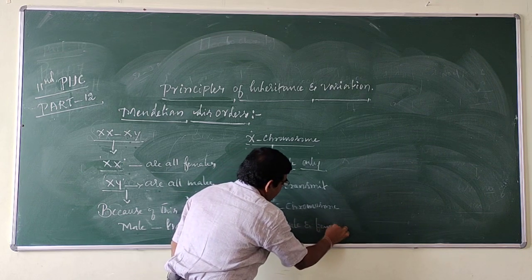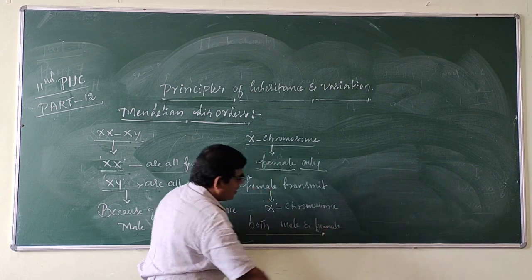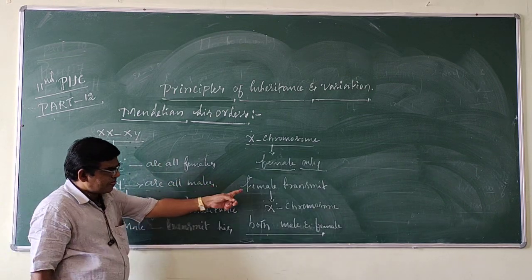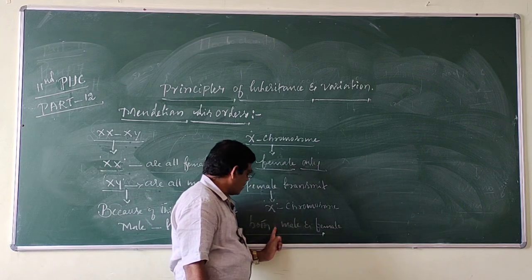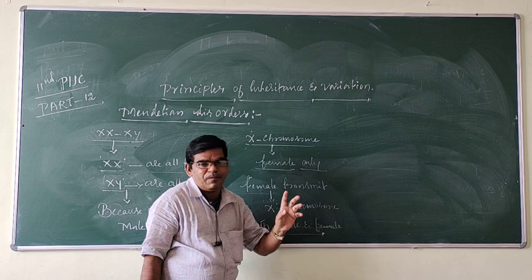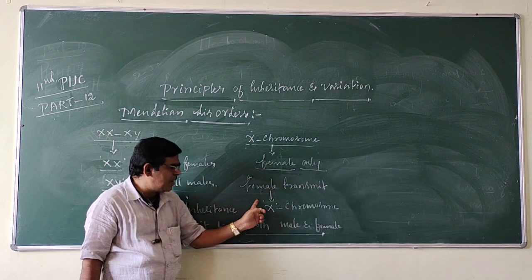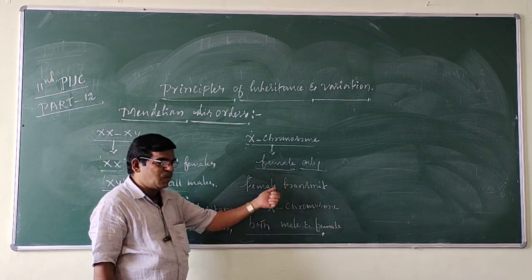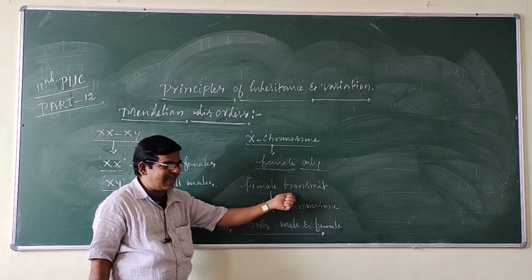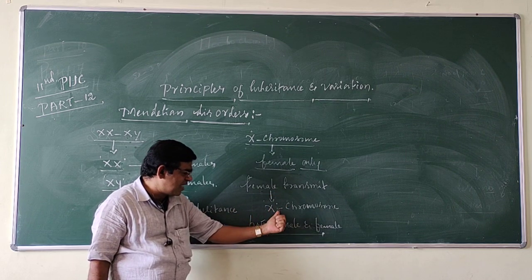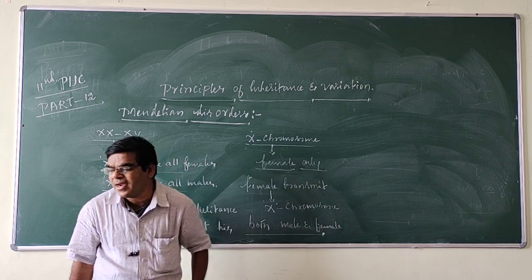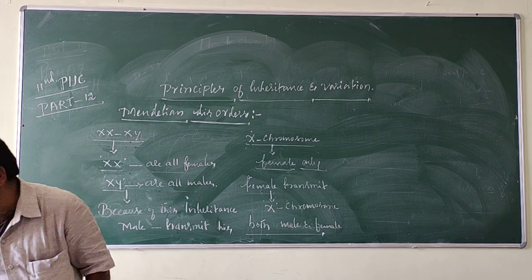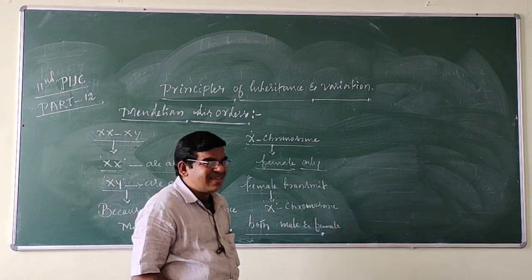Clear? Because the female has two similar X chromosomes, X and X, that's why the female can transmit her X chromosome to both male and female offspring. Right? So then, types of sex determinations.